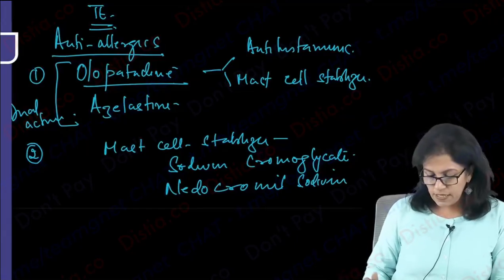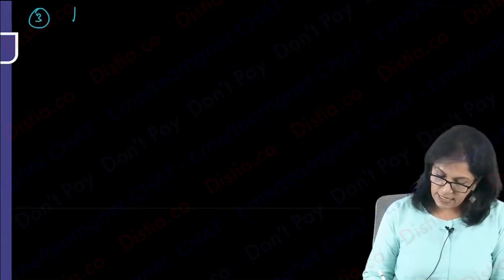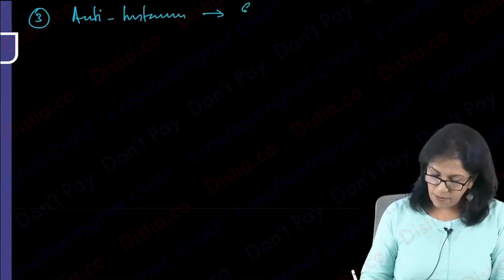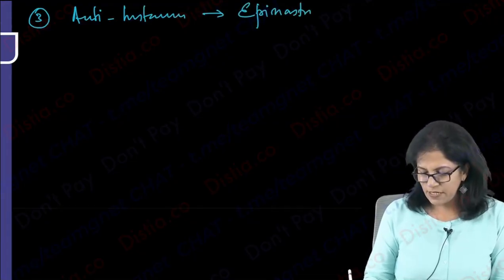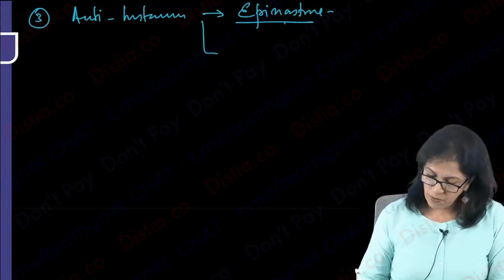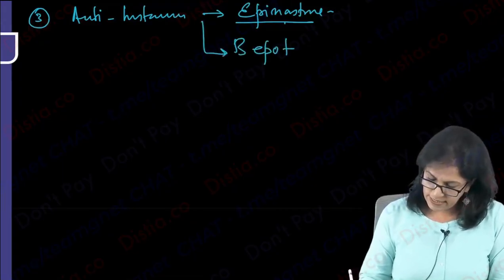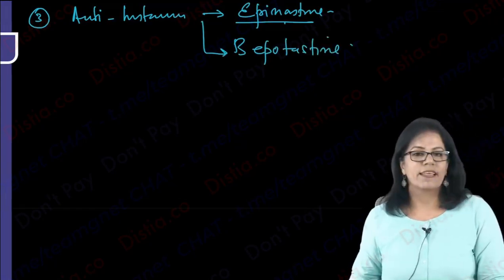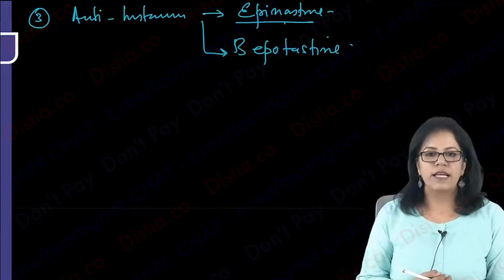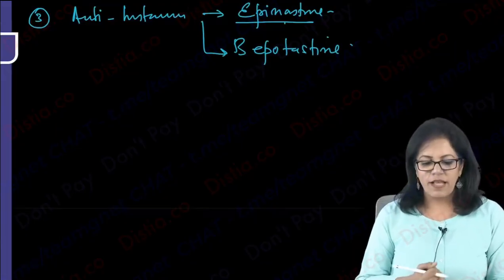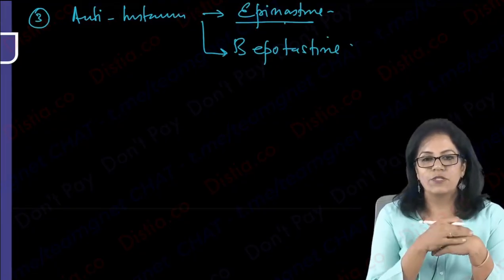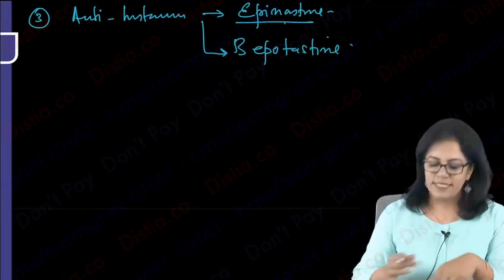We can even give a simple antihistaminic. We generally go for epinastine. It can have dual action also, but generally primarily it is antihistaminic. So epinastine, or one more name you can know, bepotastine. And earlier vasoconstrictors like naphazoline or xylometazoline were given, but generally because of the tachyphylactic effect, that means the effect decreases with too much use, we are hardly using it these days.